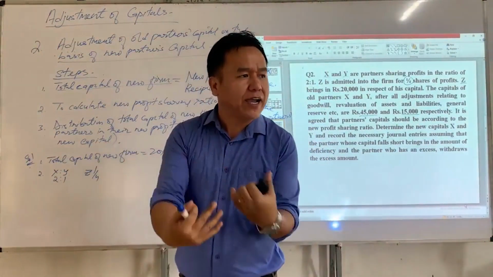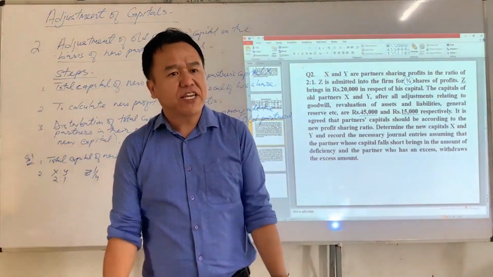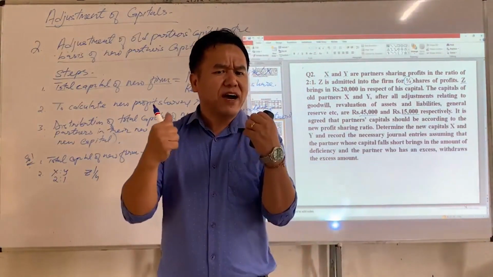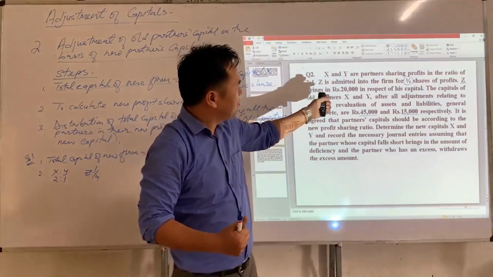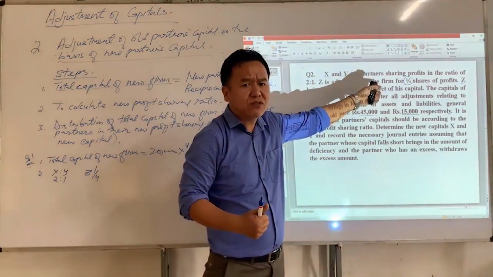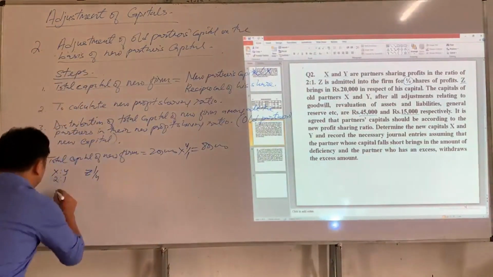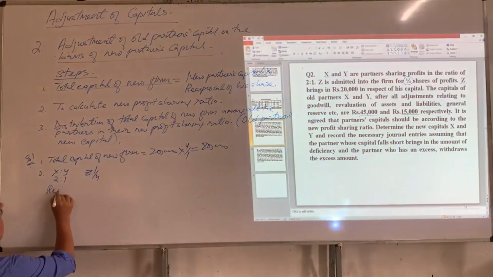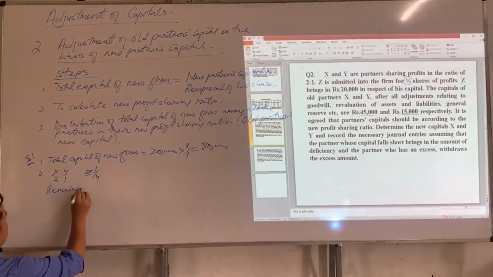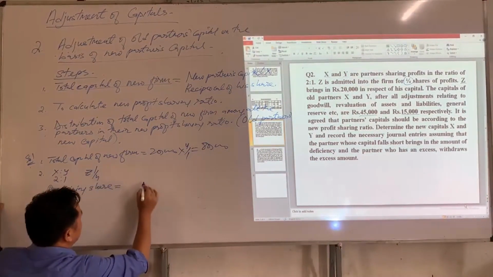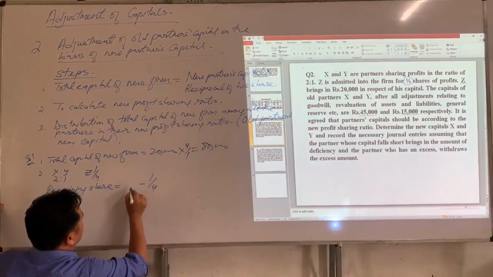So in order to find new profit sharing ratio, first we have to find remaining share. Why do we find remaining share? Because no information is given with regard to sacrifice made by old partners. So the first step is to find remaining share. How do we get remaining share? By deducting new partner's share of profit from 1.